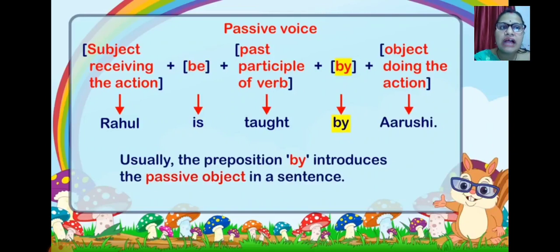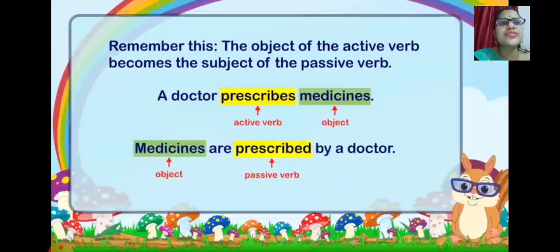It means just after by, whatever the remaining words are there, that will always introduce the passive object in a sentence. Hope it is clear to you. Now remember this. Just to remind you, the object of the active verb becomes the subject of the passive verb. That is what I just said, that it must be a reversing action. Our doctor goes at last, medicines come at first. Now what you have to do, you just have to put helping verb and by in between. And if you get some tenses, you have to change the tenses according to the active voice and passive voice. A doctor prescribes medicines.